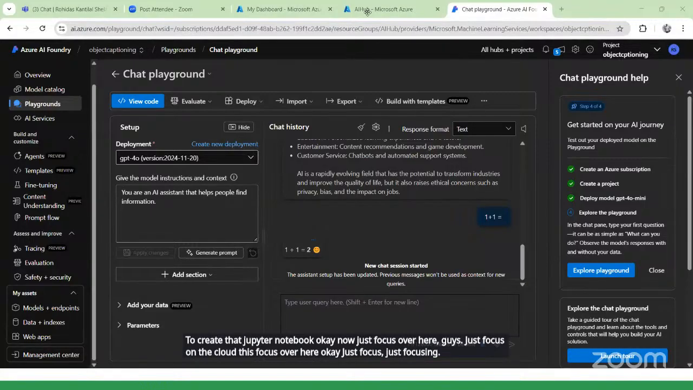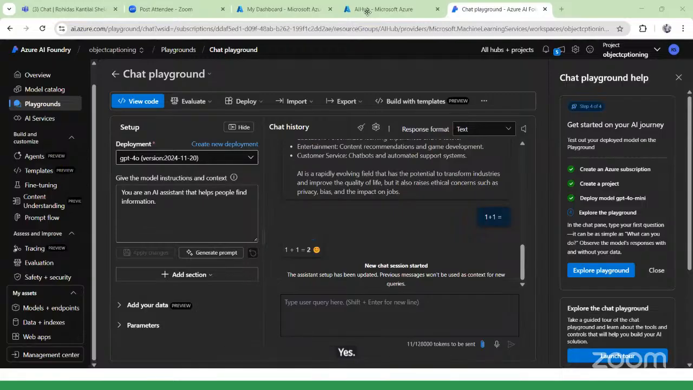Create spam detection. Yes, can you attach it on the box or not? Yes, you can do that. Definitely. Okay.